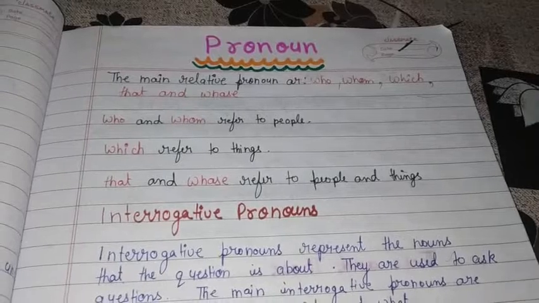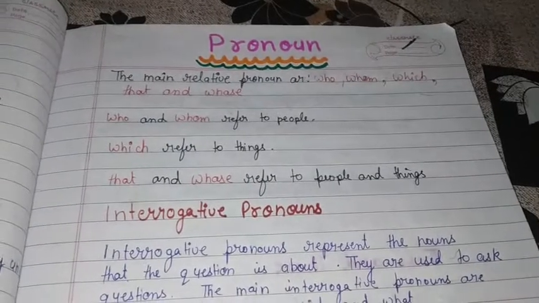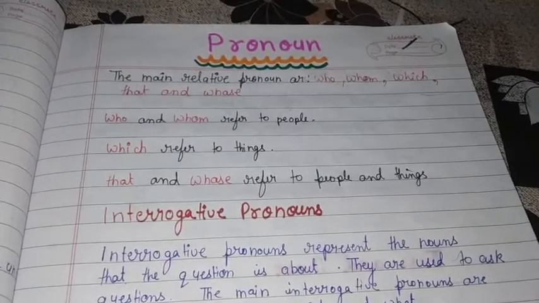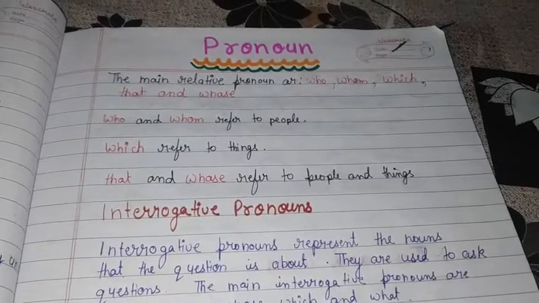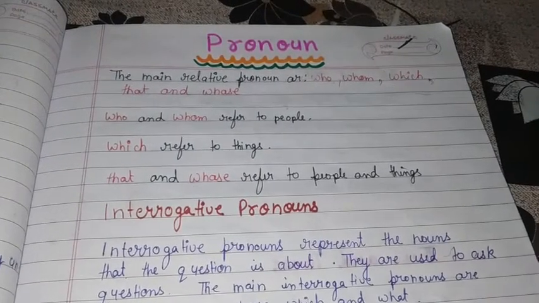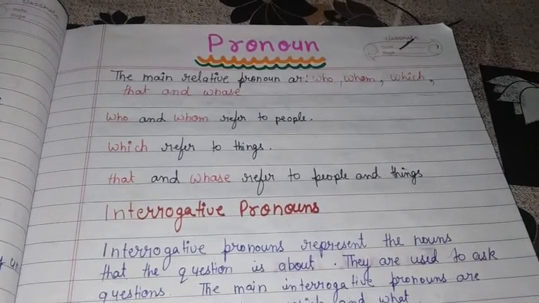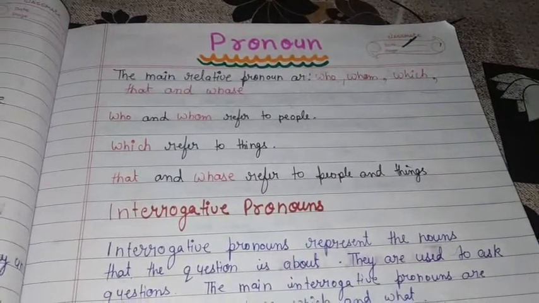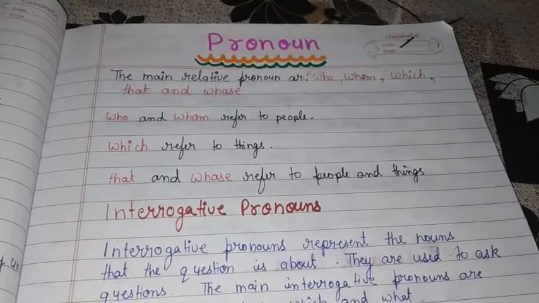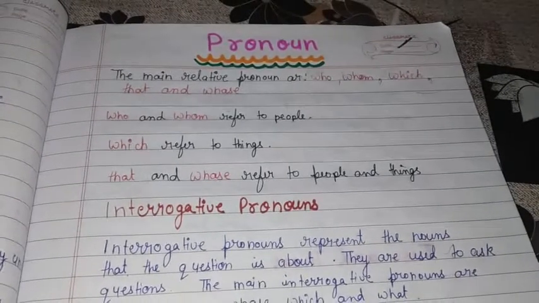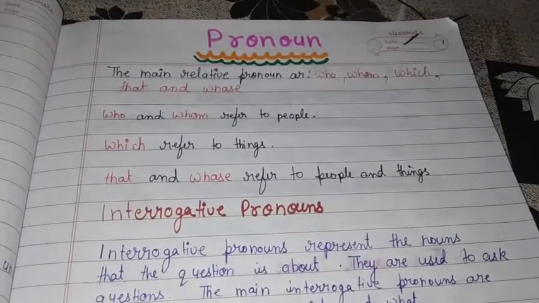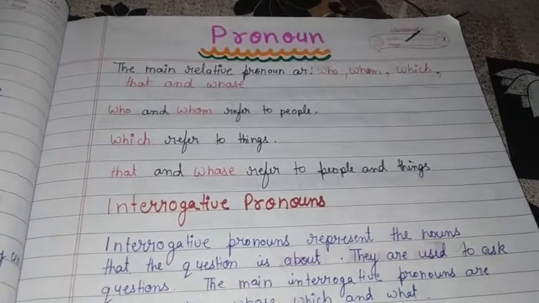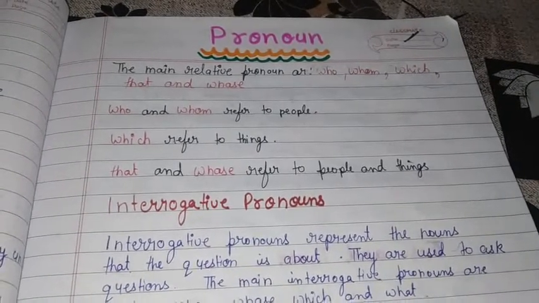The man who is in the blue coat is my uncle. So first of all you have to identify what is a noun. The noun is uncle. And what is the relative pronoun here? Who is in the blue coat. It is a relative pronoun. Why? Because it is providing more information about the noun, about uncle.